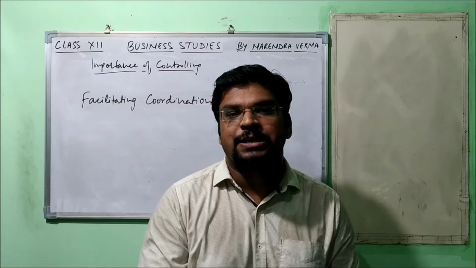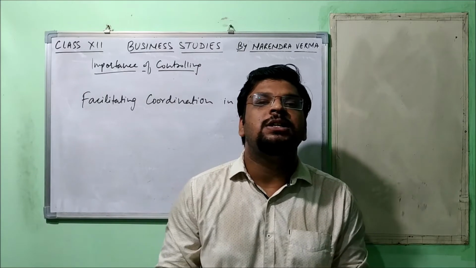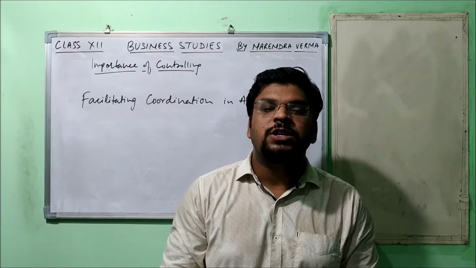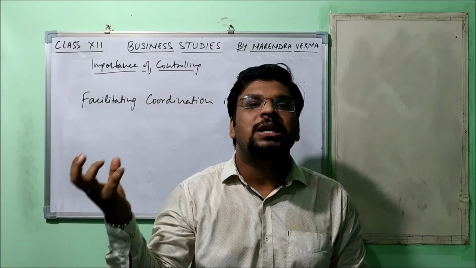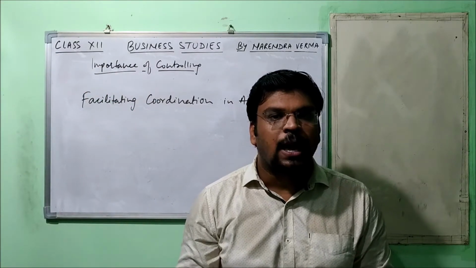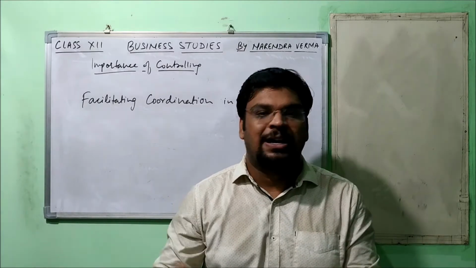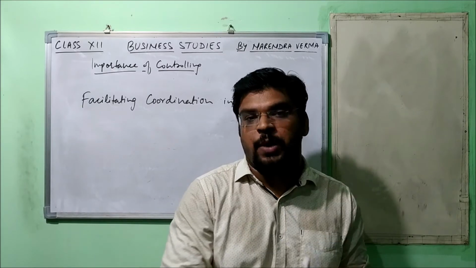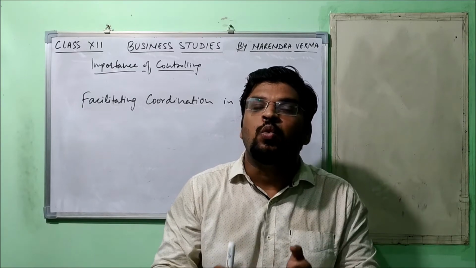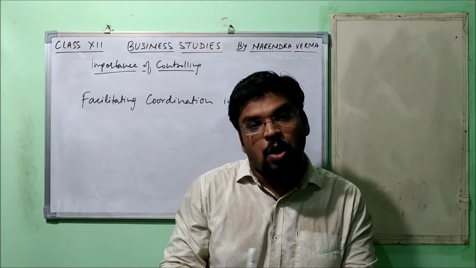How it happens, I tell you. See, all the departments are already given the targets. Okay, the very first common organizational goal is set, and then this goal is subdivided. Okay, and small parts of the targets are given to particular departments. So standards are already fixed for those departments. They just need to work on it and get that target in a coordinated manner.